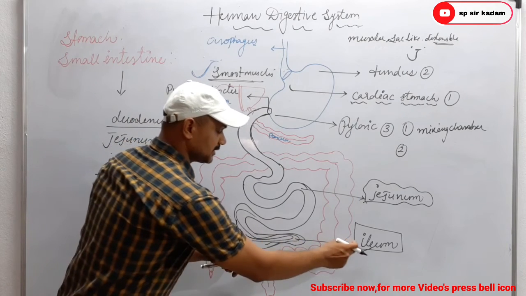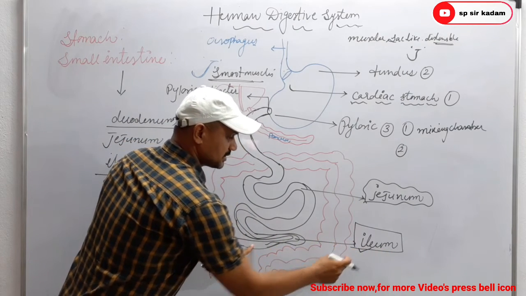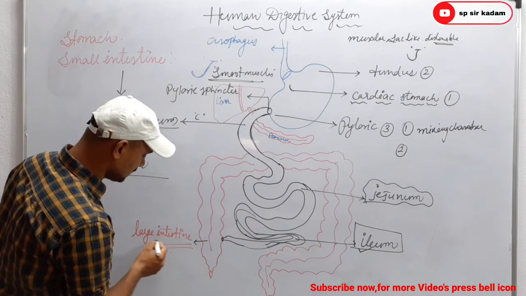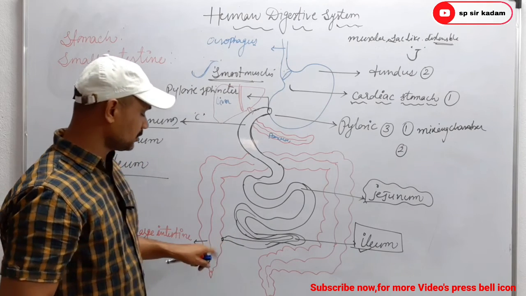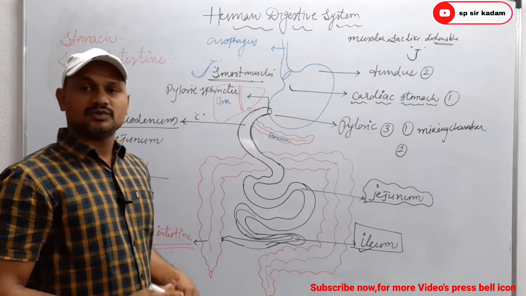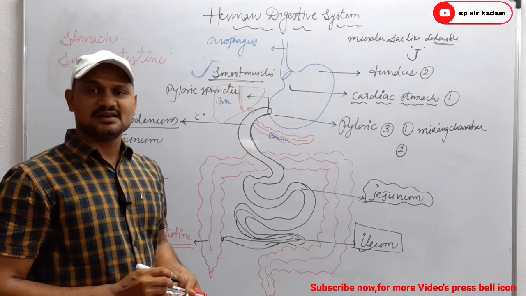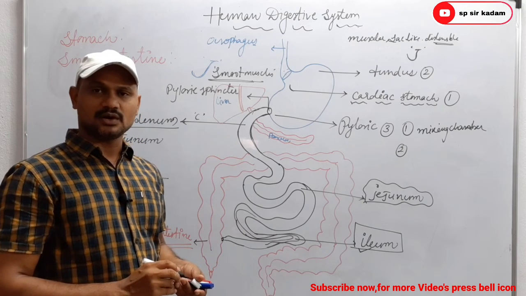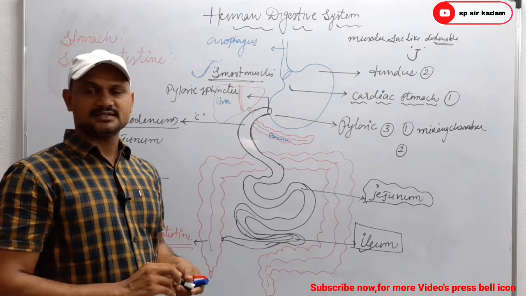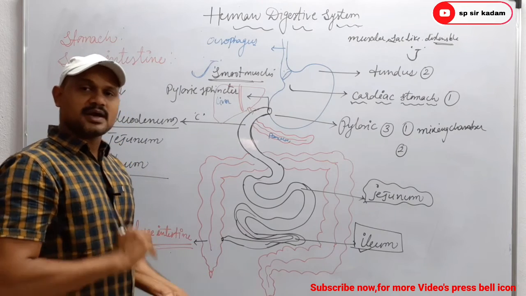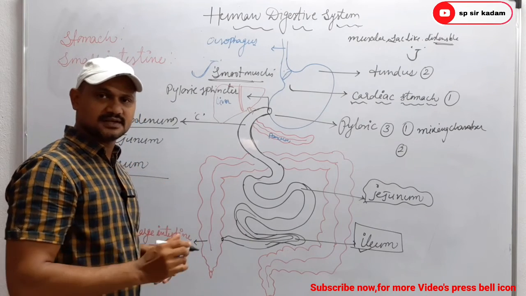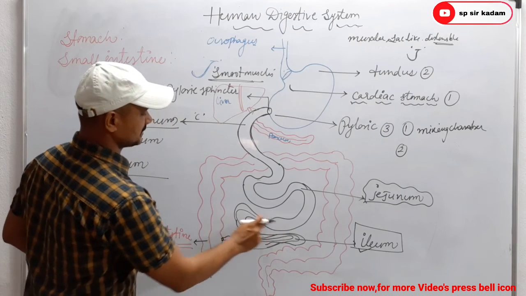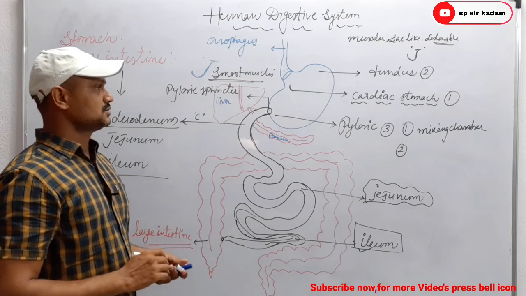The last part of the small intestine, known as the ileum, opens into the large intestine by an opening, and the name of the opening is the ileocecal opening, which is guarded by a sphincter, and this sphincter prevents the backflow of fecal material from the large intestine to the small intestine. Clear?